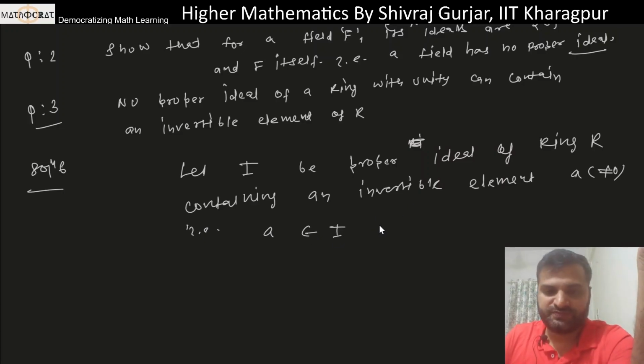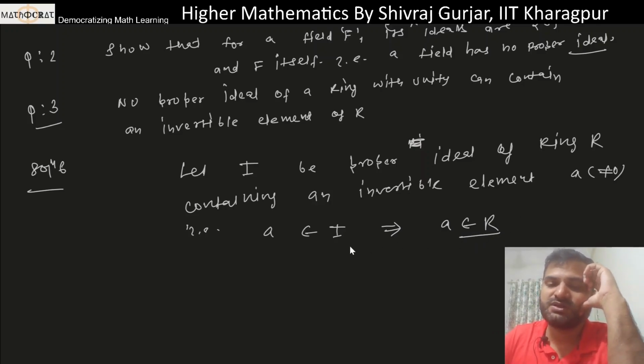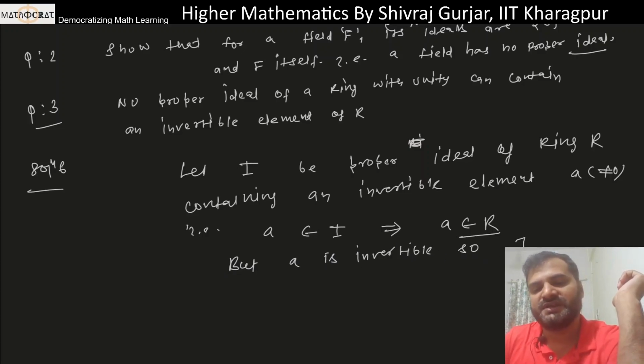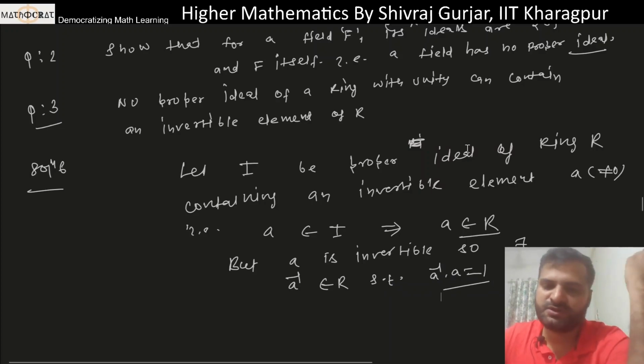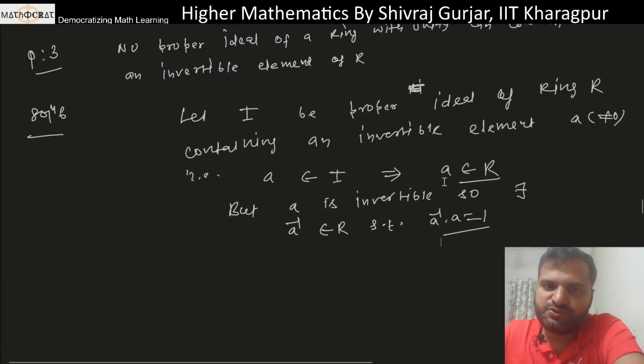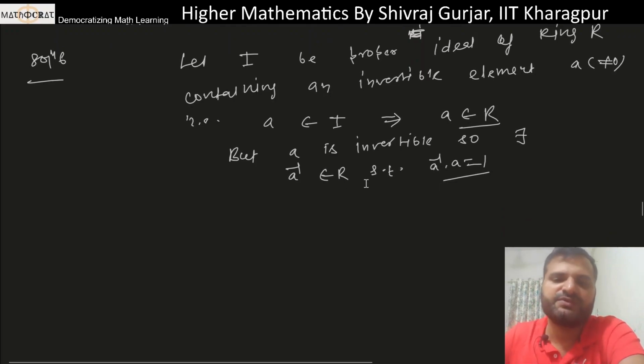If A pertains to I, ठीक है, that means A pertains to R as well because I is an ideal, so this will be a subset of R, ठीक है। But A is invertible, so there exists A inverse belonging to R such that A inverse dot A equals 1. This is the definition of an invertible element in fact, ठीक है। So this is true because the question says that the ideal contains an invertible element in I, that we have assumed, ठीक है। So then this A inverse has to be in R.